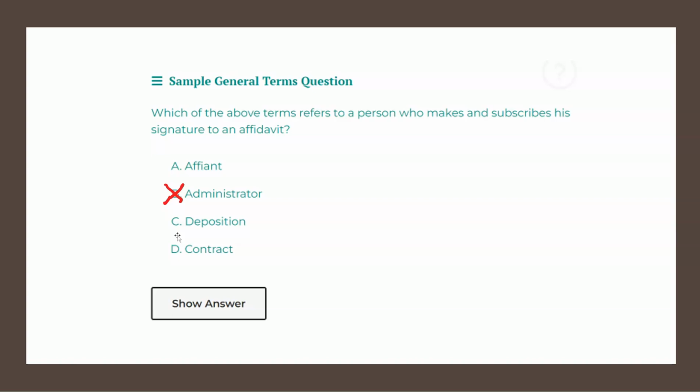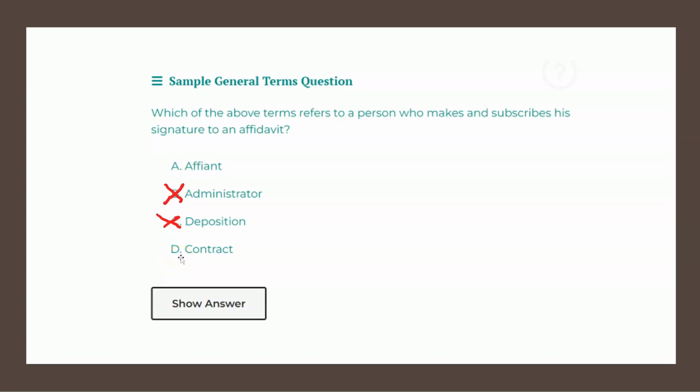Choice C states deposition. A deposition is testimony of a witness that's taken out of court or another hearing proceeding under oath or affirmation before a notary public or another person, officer, or commissioner before whom such testimony is authorized by law to be taken. Again, that does not describe the person who subscribes his signature to an affidavit, and therefore choice C is not our solution.